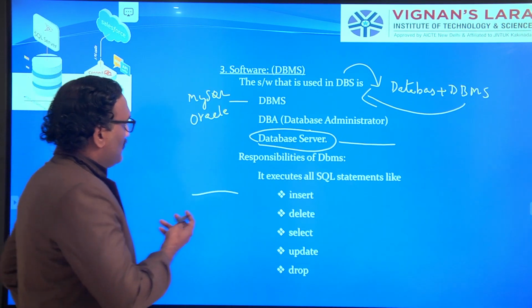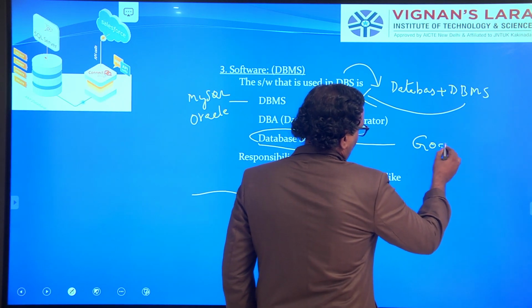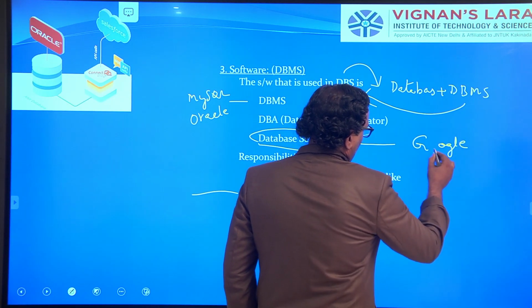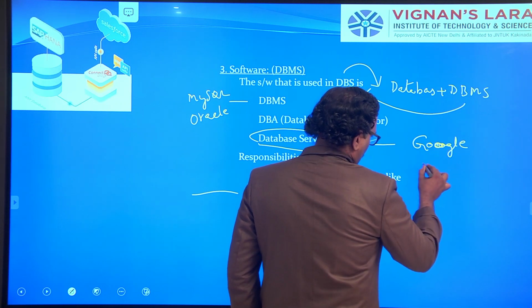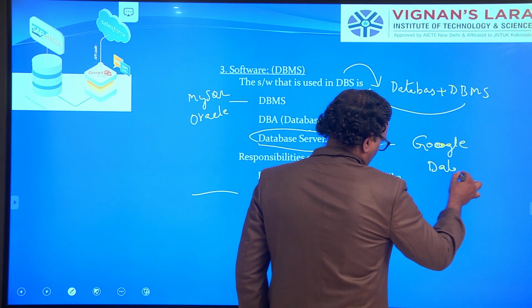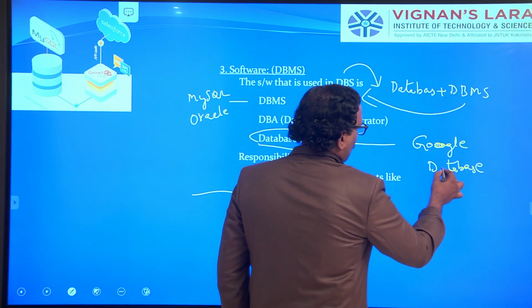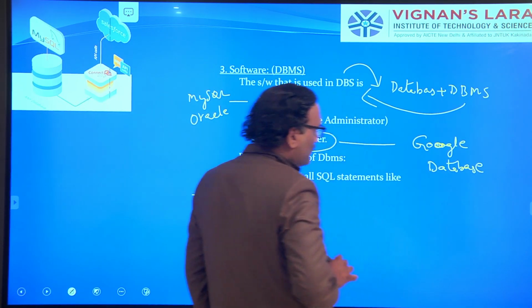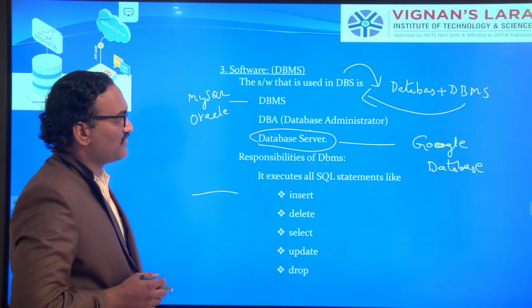So what does this database server mean? Suppose you have Google. Google has its own database. Now, can you please tell me what is the basic property of Google?